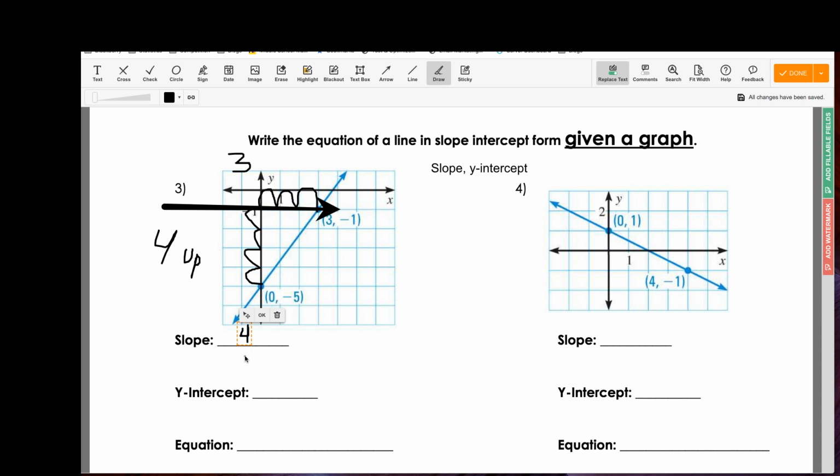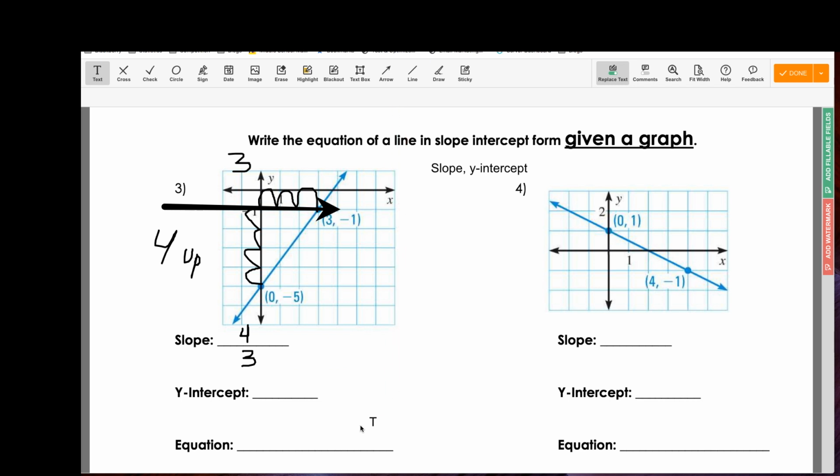Now, I said all that to say, don't always expect to go up and to the right. Sometimes you'll have to go down and to the right. However, the one thing I do want you to lock in is that when you go up to the right, the slope is always going to be positive. So it's positive 4/3.